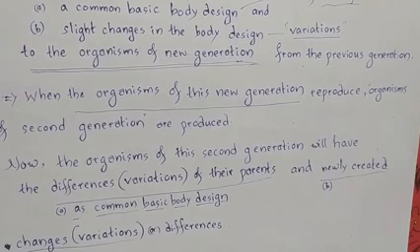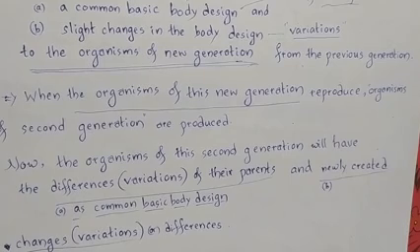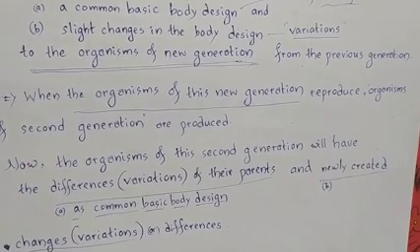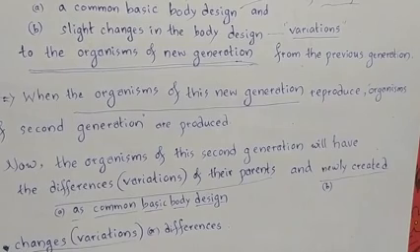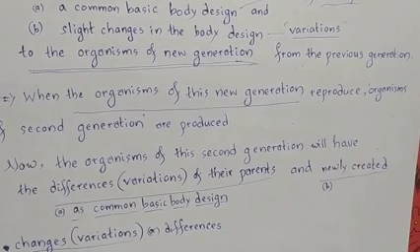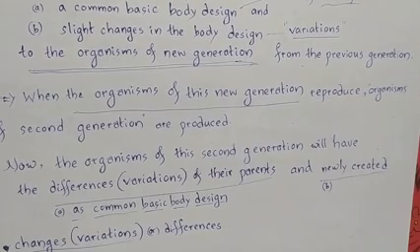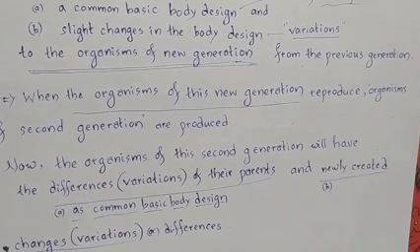When first generation organisms are produced from the parental generation, the common basic body design of the parents is given to their children. Along with that, new variations are also given by the process of inheritance. When second generation organisms are produced from the first generation, they get their first generation changes along with the newly added changes. So whenever a new generation of organisms is produced, they get the variations of their previous generations as well as new variations.